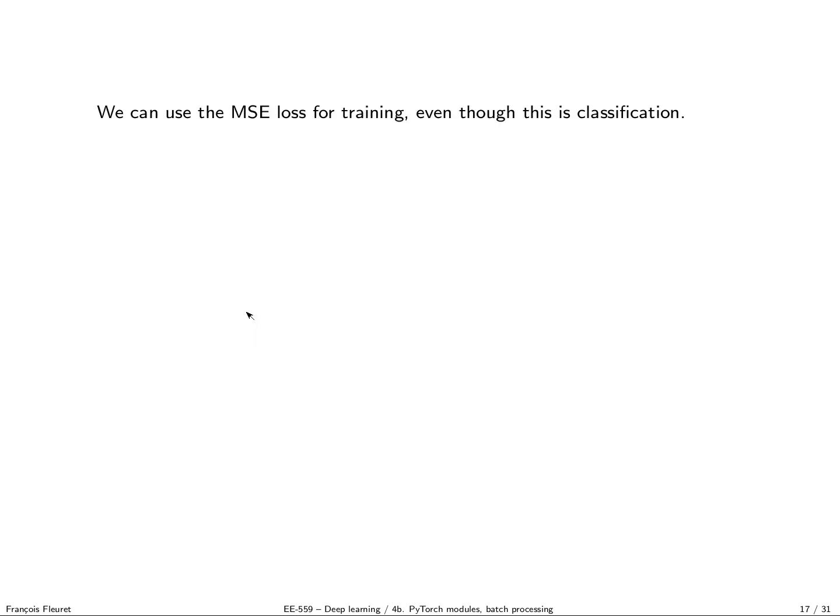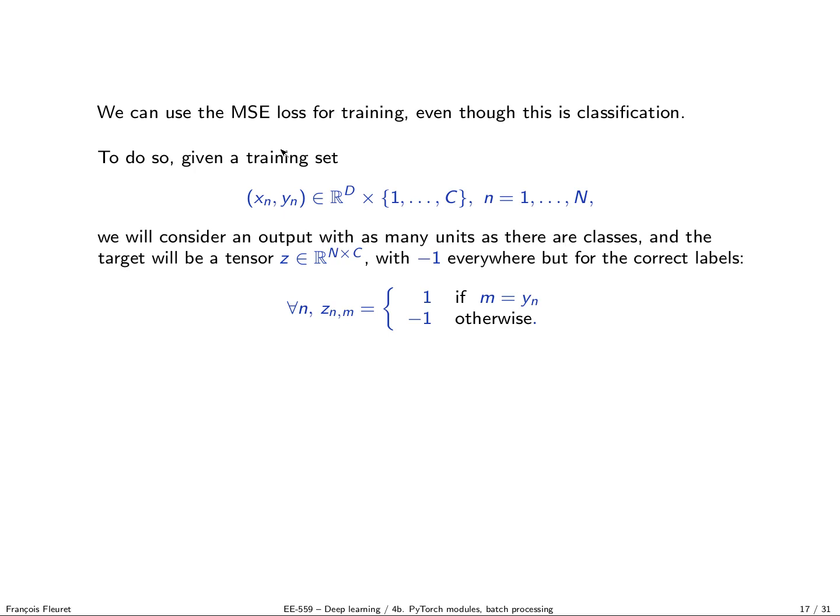Okay, one more last detail before doing the actual network. The mean square error. The only loss we saw was the mean square error, and we are going to use it to train a classification network, even though MSE is more designed for regression. So to use the mean square error for a classification problem, given a training set, where x is whatever feature vector, image, or whatever, and the target is a class, what we do is to build a so-called one hot vector for every xn, yn, sorry, where